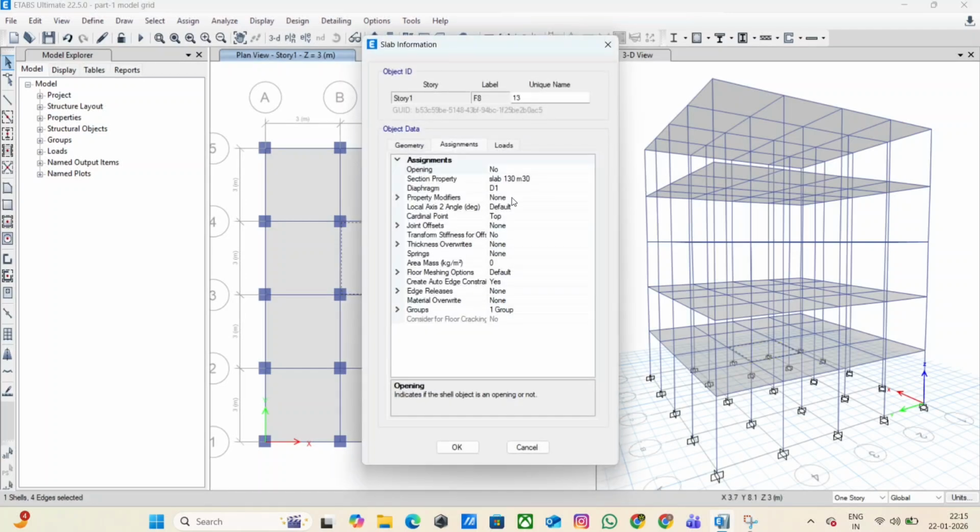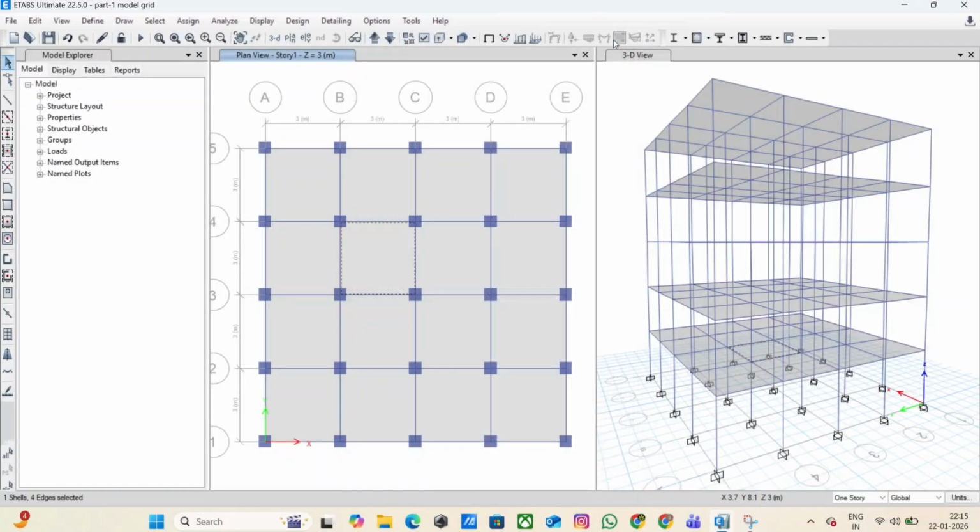Step 6. Verify and assign diaphragm. Now we will verify the diaphragm assignment. Select slab elements and check if a diaphragm, for example D1, is already assigned. If diaphragm is not assigned, go to Define, Diaphragms, define a rigid diaphragm, then assign it to all slab elements. The diaphragm ensures that floor slabs act as horizontal load distributing elements during seismic and wind analysis. Without diaphragm, lateral load transfer will be incorrect.